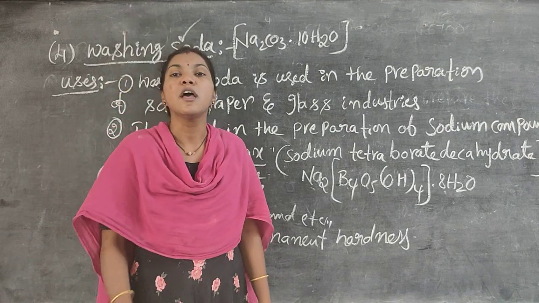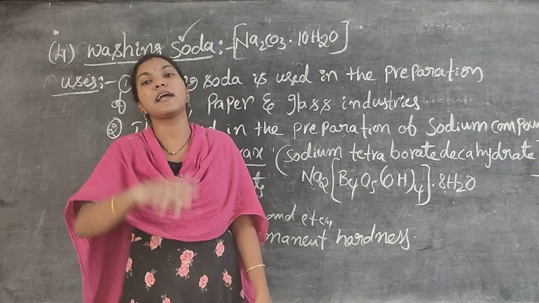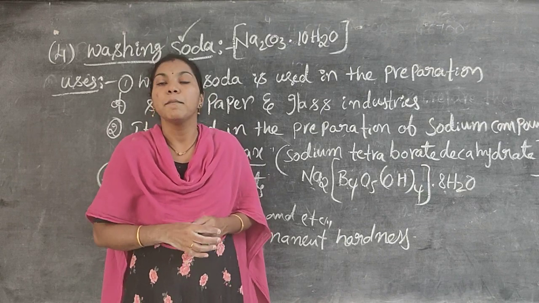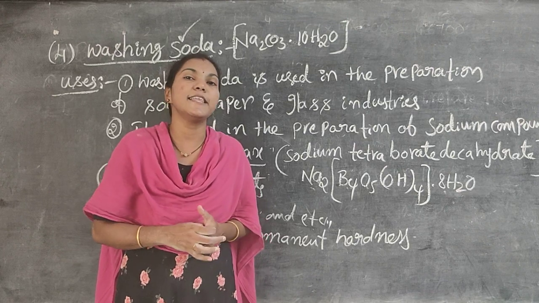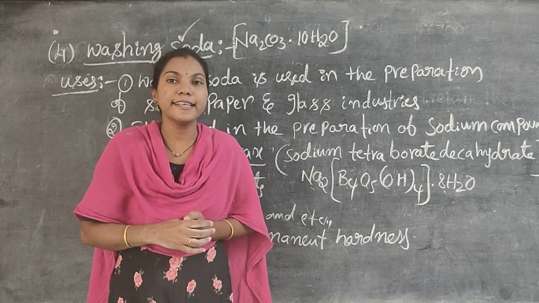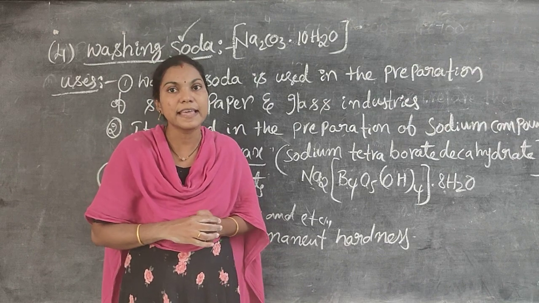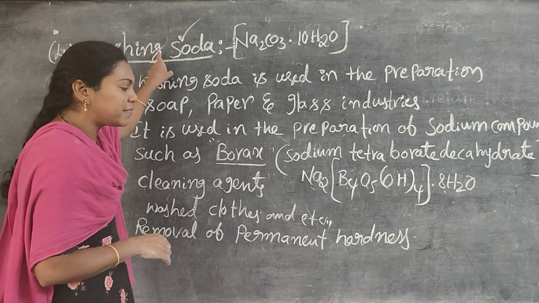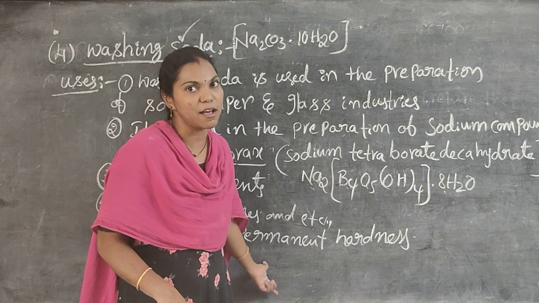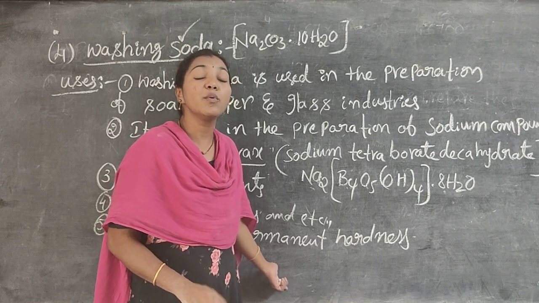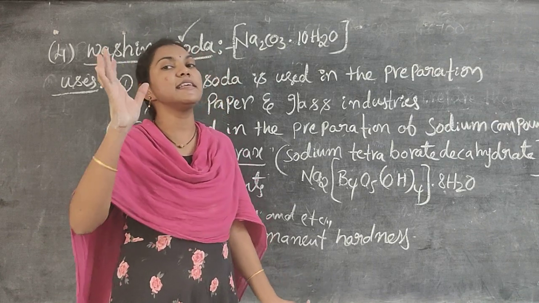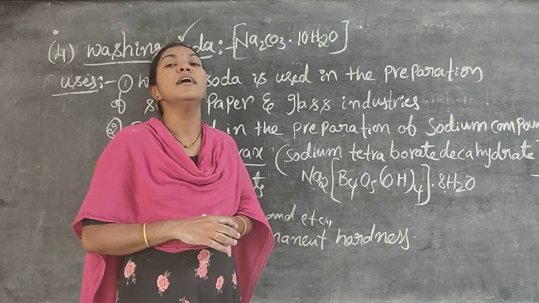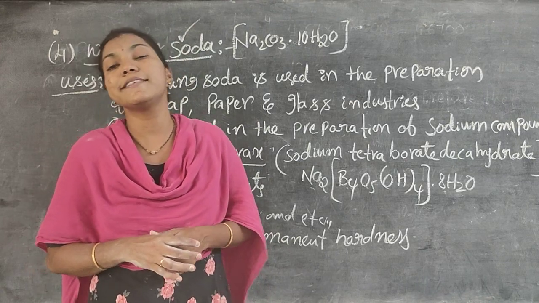Do you understand, students? What is temporary hardness? What is permanent hardness? Temporary hardness is easily removed by boiling of water, but permanent hardness is not easily removed by the boiling method. It is removed by using some chemical methods or chemical compounds. One of the chemical compounds is washing soda. By using this we remove the permanent hardness of water. Hard water is the water which cannot give lather easily. The property of water is hardness of water.